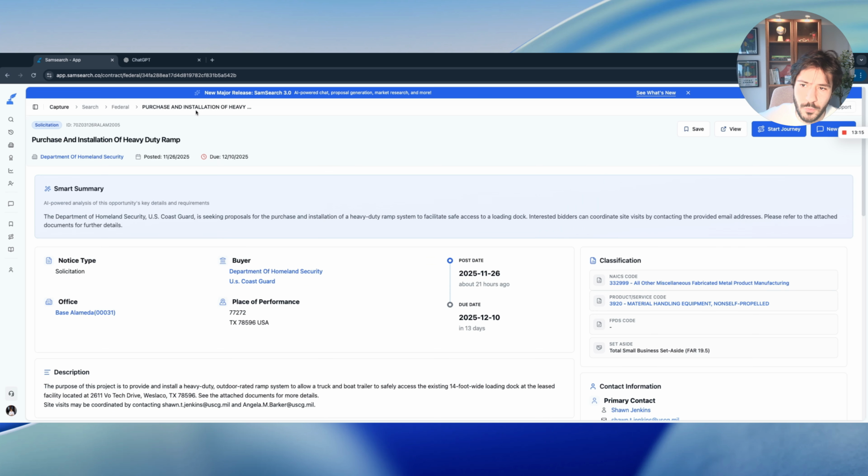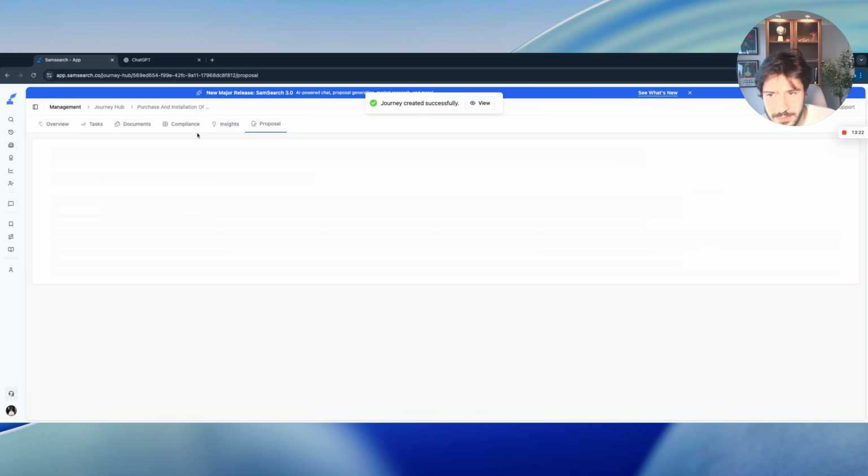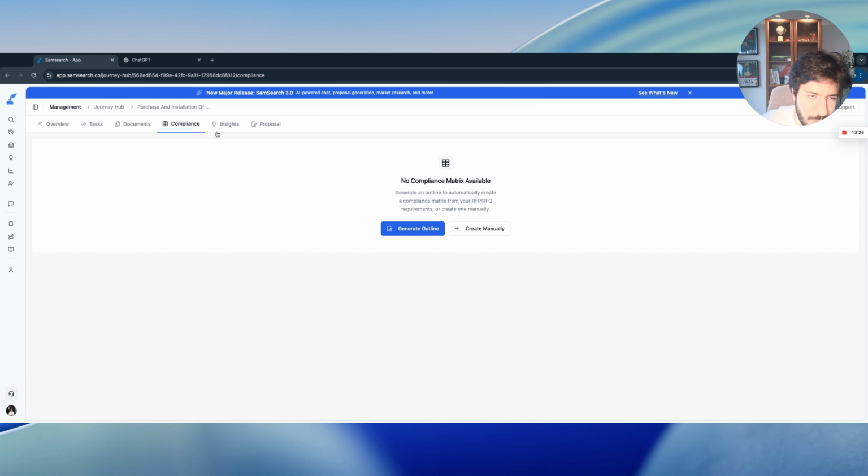This would help me a lot once we get to the second part, which is actually writing a proposal. Let me know if you want me to cover that. The proposal part is very important, and especially with the compliance matrix, we'll be able to generate a full compliance matrix and use that to make sure we're hitting all the requirements and key things in the requirements of the opportunity. So that could possibly be our next video, but I just wanted to highlight the importance of an AI government contracting agent and how it differs a lot from ChatGPT or all these AI tools.